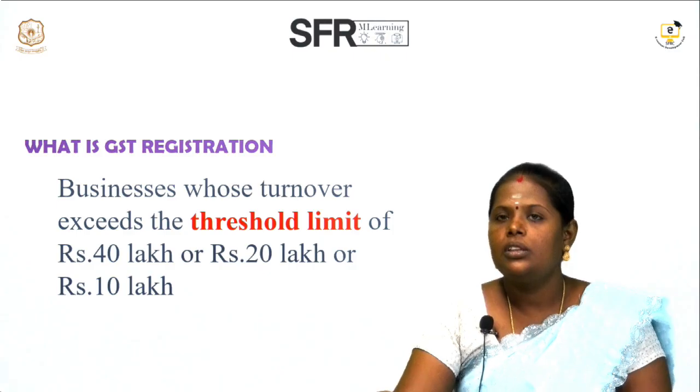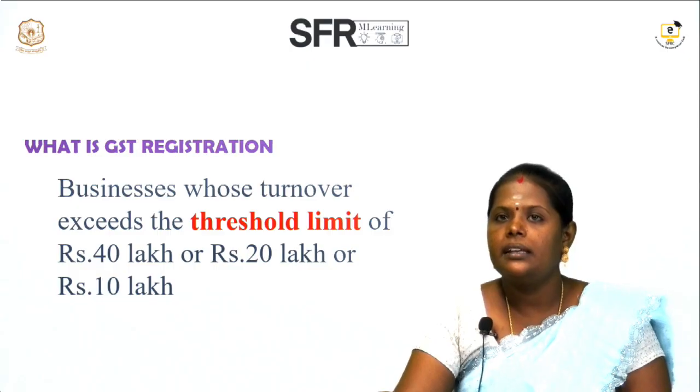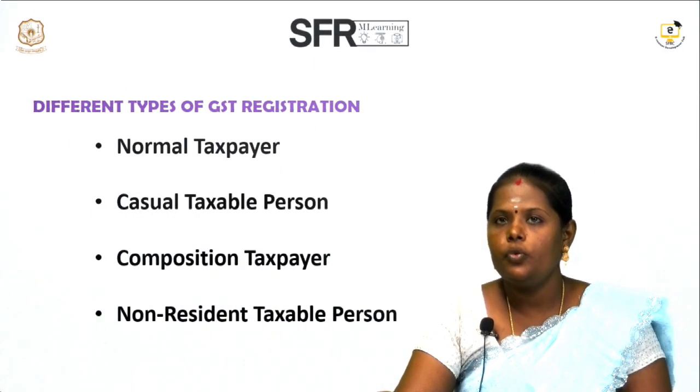The 40 lakhs is the limit for every ordinary person, and the 20 lakhs limit is for the special category states, that is Arunachal Pradesh, Assam and other states of India. The 10 lakhs is for special category casual persons and NRI persons of abroad countries. Next, let us see the different types of GST registration.